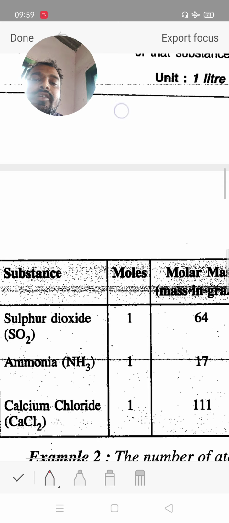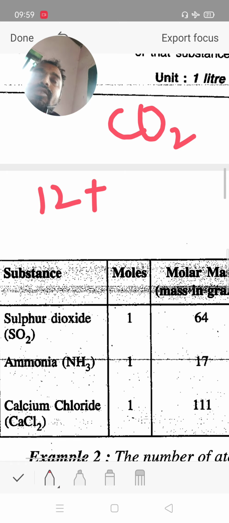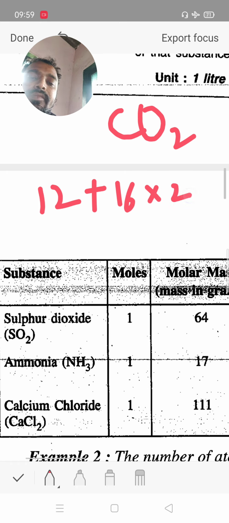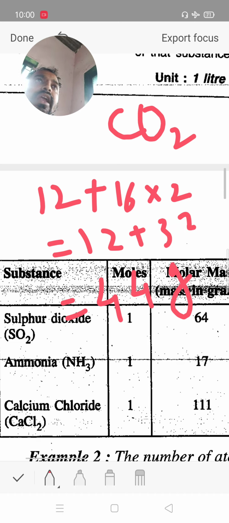We calculate the molecular mass of carbon dioxide. Carbon 12. There are a total of 2 oxygen, 16 twos are 32. 12 plus 32 is equal to 44 gram. We also use gram.